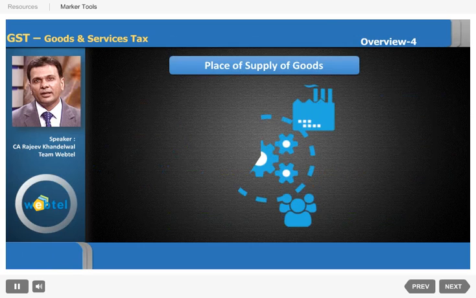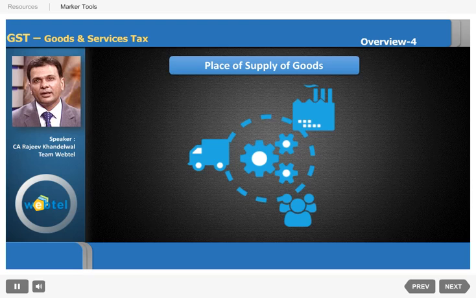Place of supply of goods. Now why is place of supply of goods important? Yes, any idea? Place of supply of goods is important because we know that GST is a destination based tax, and wherever the supply is consumed, there the tax will be taken by that state. So if from Delhi the goods are being sold to Maharashtra, the tax will be taken by the Maharashtra government. The portion of IGST, obviously the central portion, will go to the central government, but the portion of state taxes will go to Maharashtra and not to Delhi, because the place of supply, the place of consumption rather, in this case is Maharashtra.